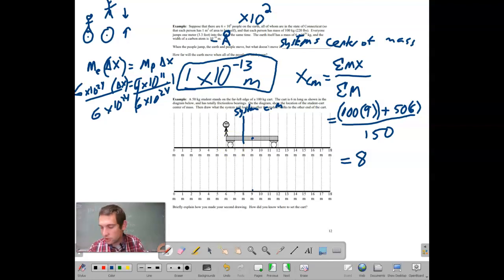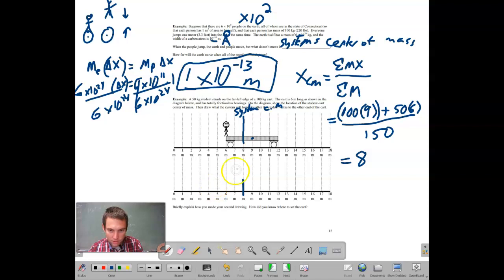It's the same situation. So we're going to end up with a mirror image of this diagram. Yeah, this is my cart. Deal with it. The center of mass is still going to be at 8.